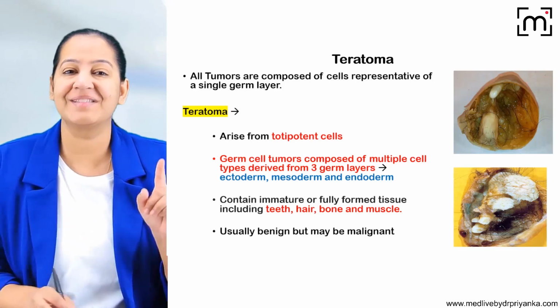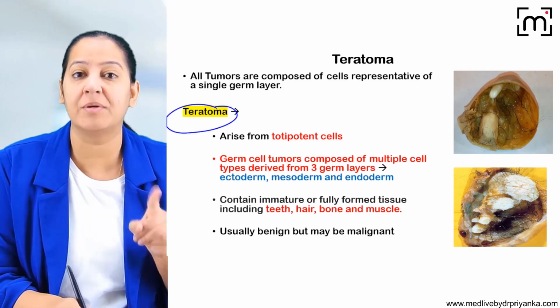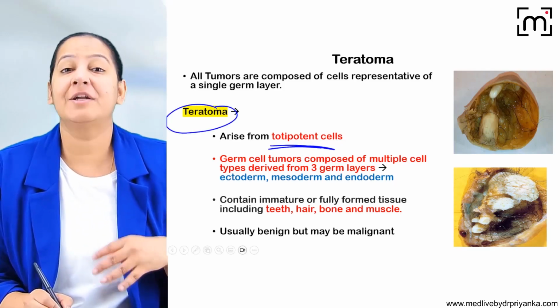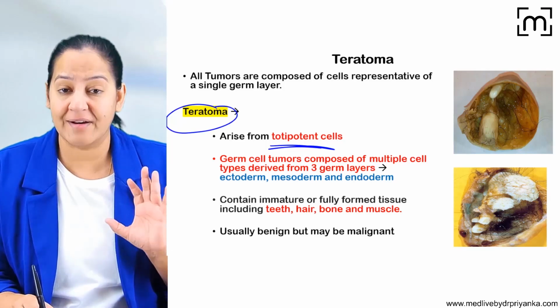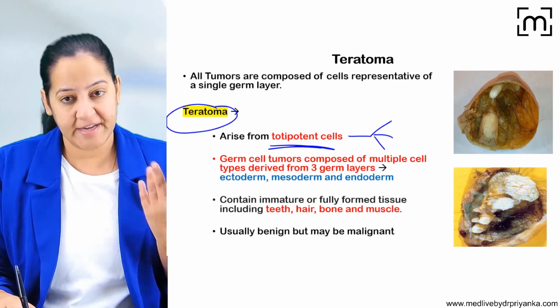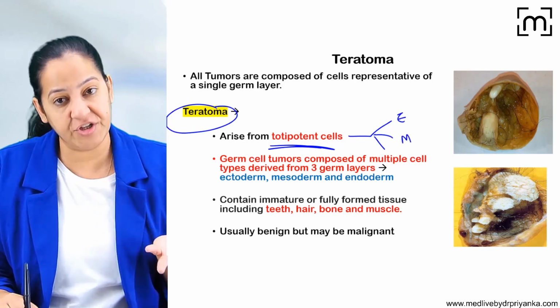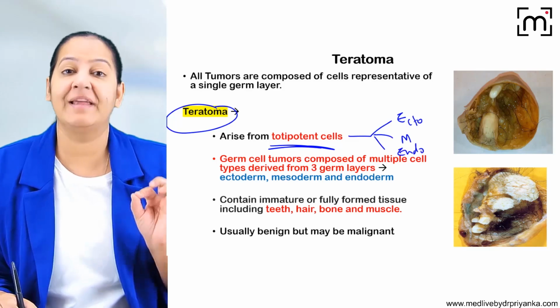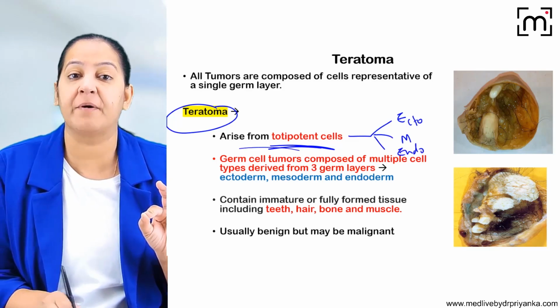But what are teratomas? Teratomas are tumors which arise from totipotent cells. What are totipotent cells? These are the cells which can differentiate into any of the three germ cell layers. They can differentiate into ectoderm, mesoderm, and endoderm also. So basically, teratoma is a type of germ cell tumor.